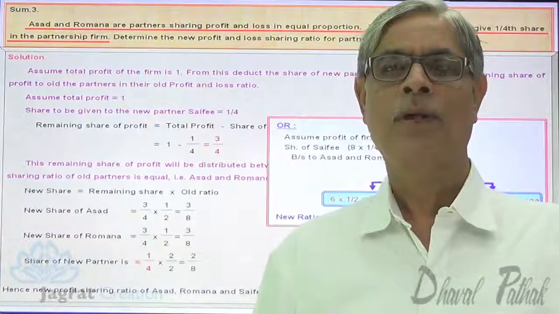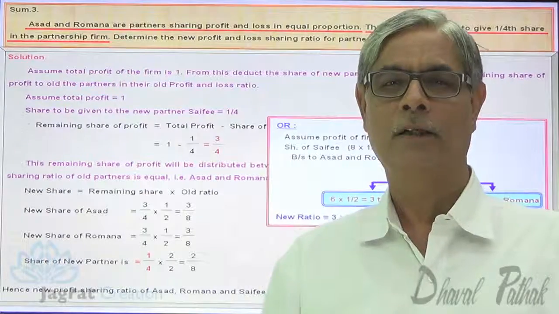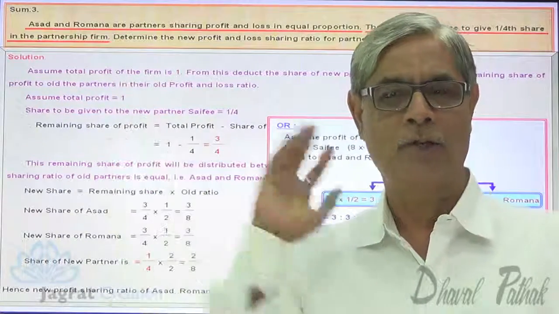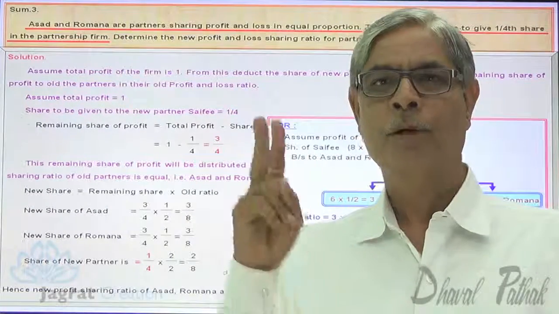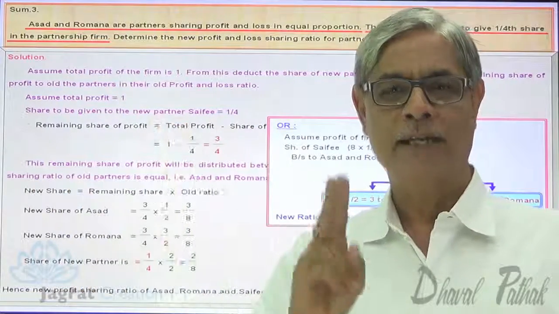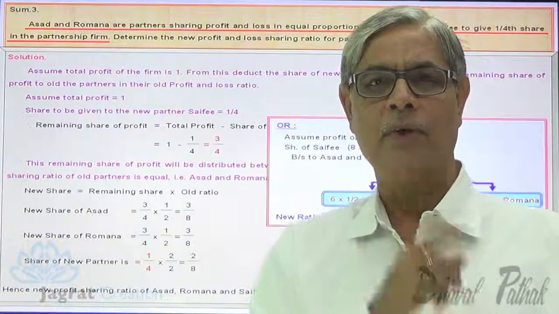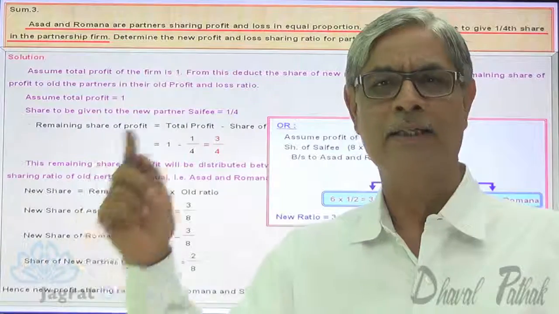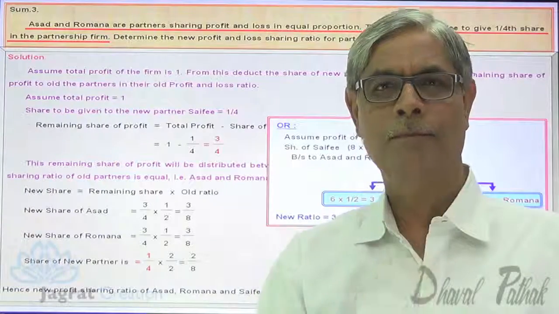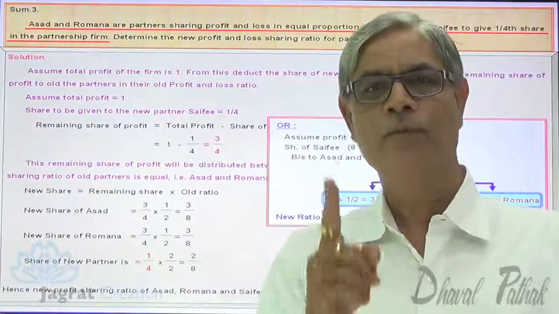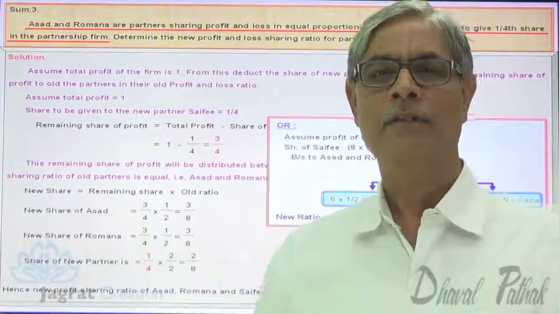Remember once again, if you are not given the specific details of sacrifice by each partner, or you are also not given the new profit sharing ratio, and the contents of the sum is like this, then remember the old profit sharing ratio, sacrificing ratio, and the ratio in which the remaining profit is distributed is the same. Here in this sum, 1:1 old ratio, 1:1 sacrificing ratio, 1:1 is the ratio in which remaining profits left after giving a share of profit to a new partner get distributed.